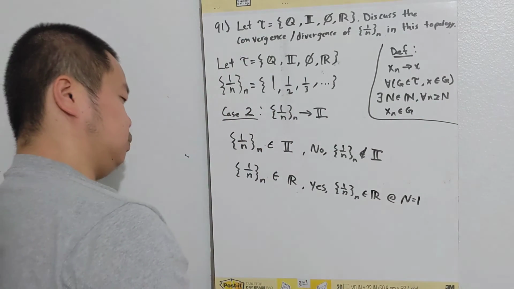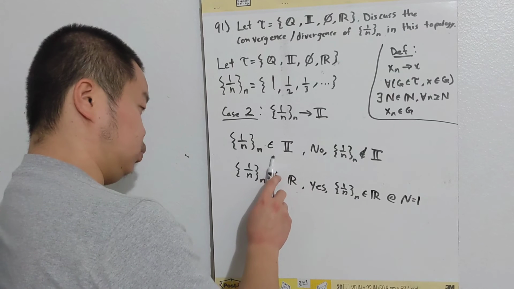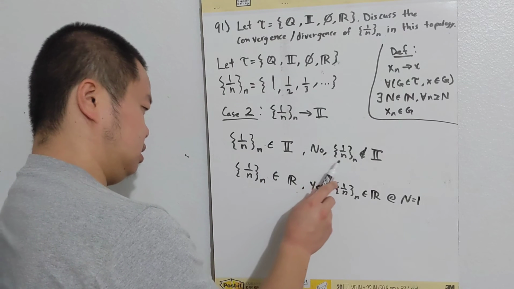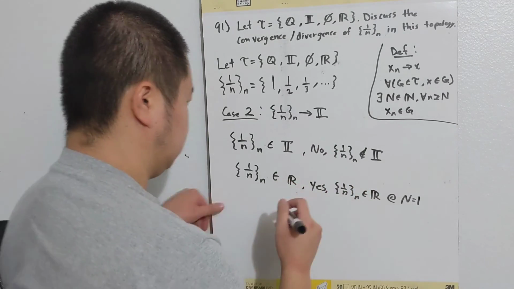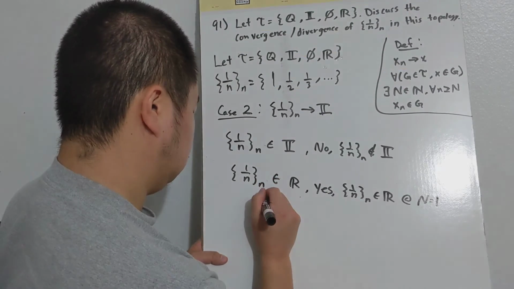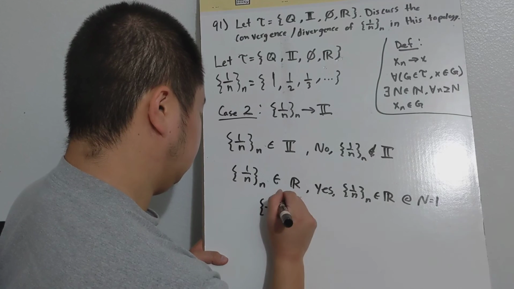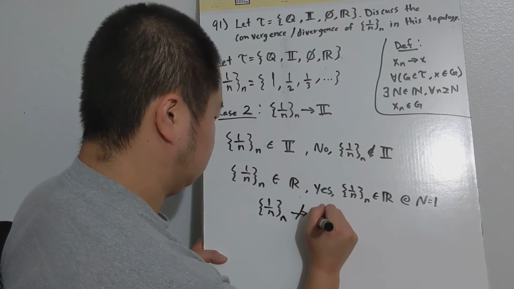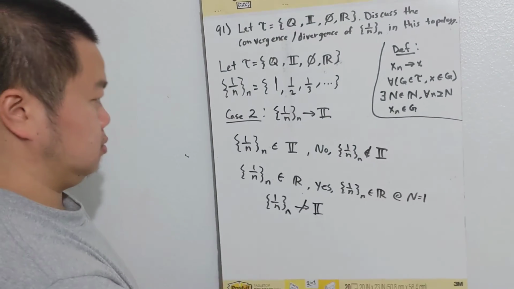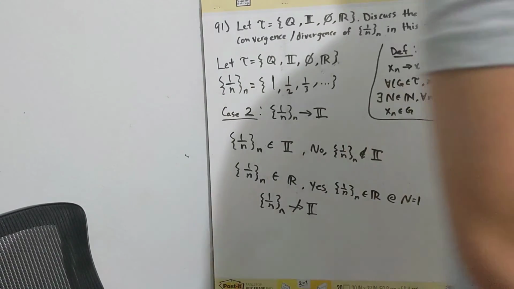Since there is one open set that the sequence does not go into, therefore the sequence does not converge to the irrationals.